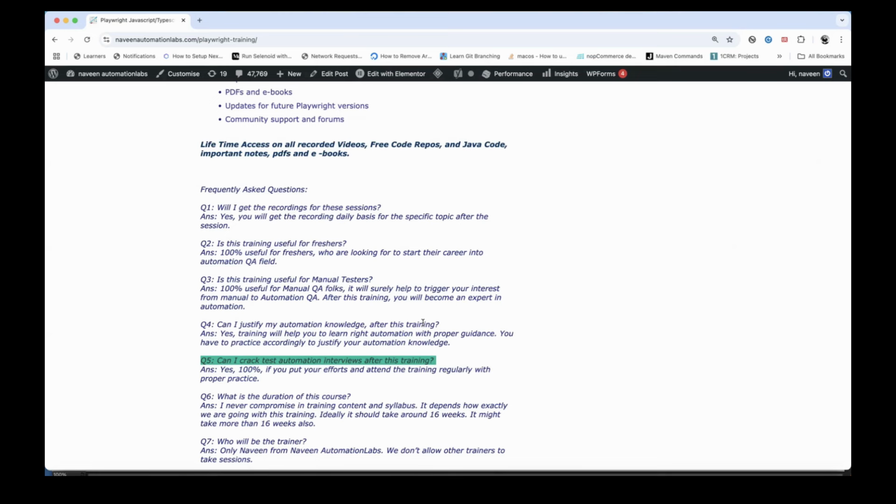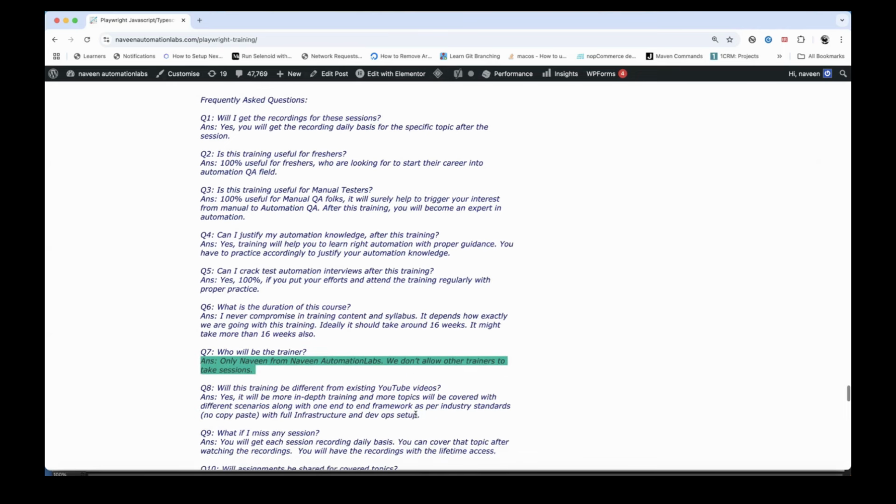We will never ask some other trainer to take the training. In Naveen Automation Labs, only Naveen is there. There is no other trainer. We will never allow anyone for that. So who will be the trainer? Only Naveen. We don't allow any other trainers to take the sessions.